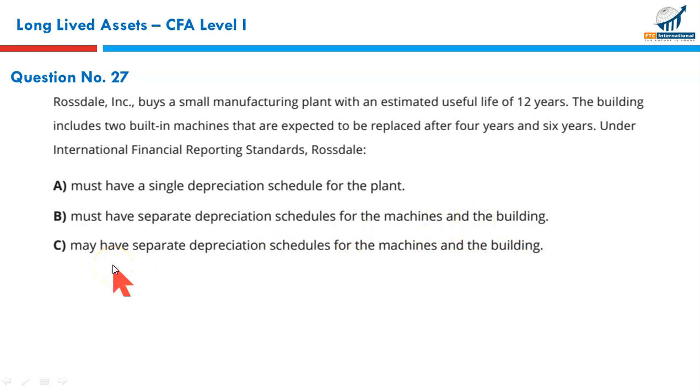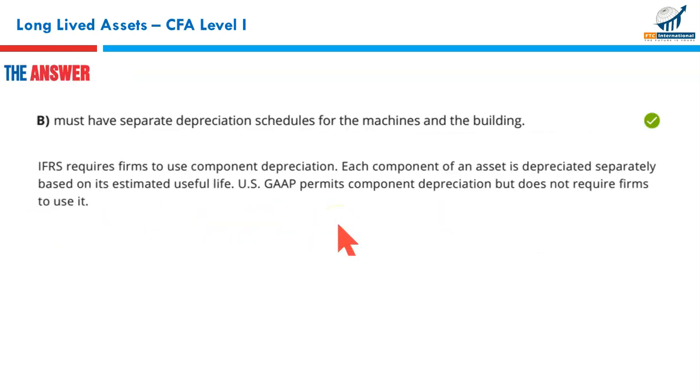US GAAP does not require as such. There is no such requirement under the US GAAP. But US GAAP allows, if the firm wants, they can charge separate depreciation. But IFRS explicitly requires firm to charge separate depreciation for different assets or components of the same asset. That makes B. Must have separate depreciation schedule for the machines and the buildings. B is the right answer.